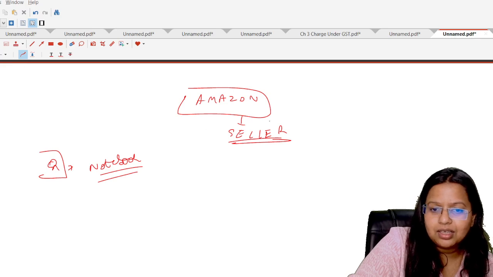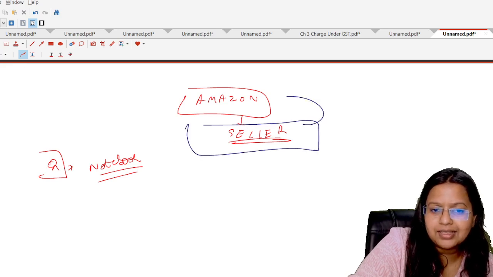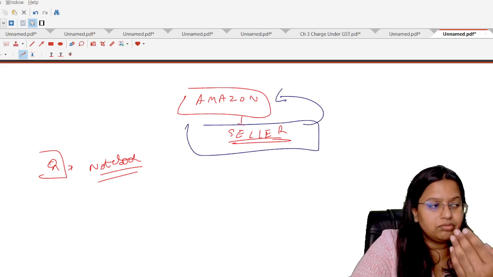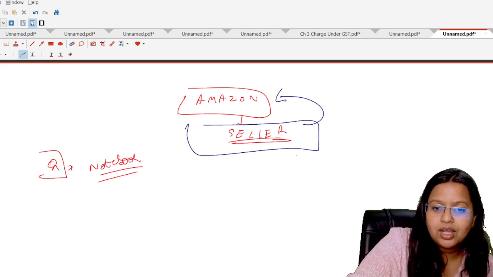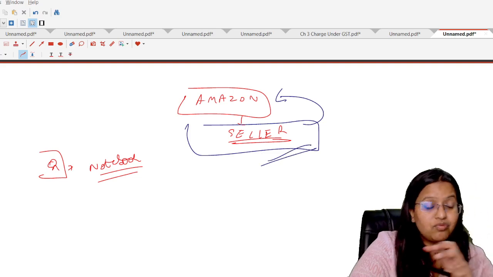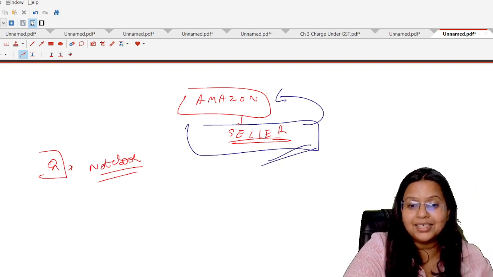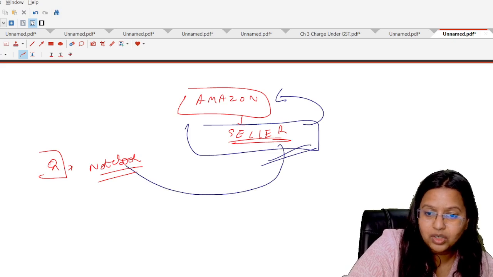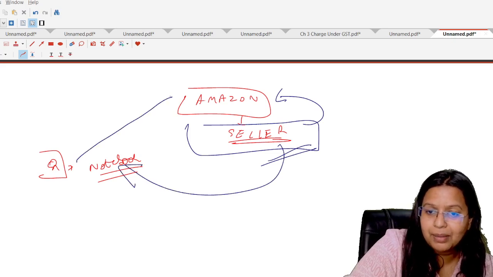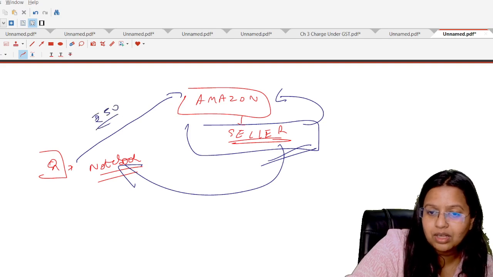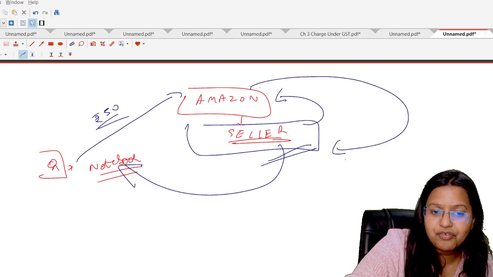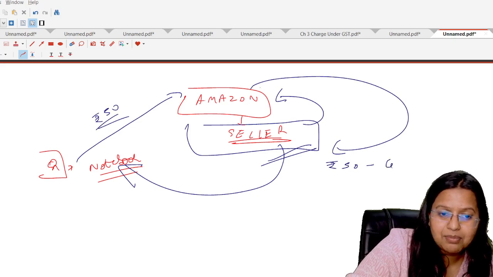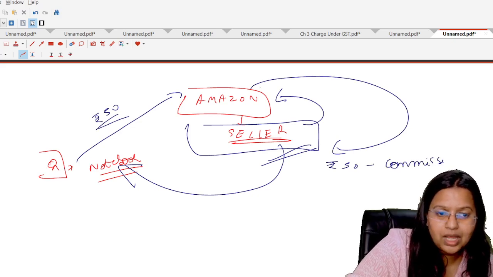Different sellers are registered under Amazon. When you place an order on Amazon, the particular seller whose item you have selected will supply it to you. Now you have made the payment of 50 rupees for the notebook to Amazon. Amazon will pay the 50 rupees minus its commission to the seller.